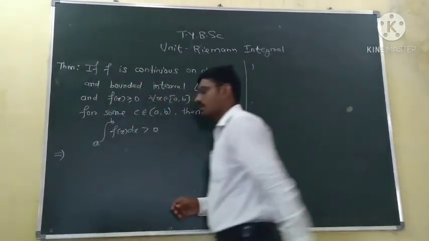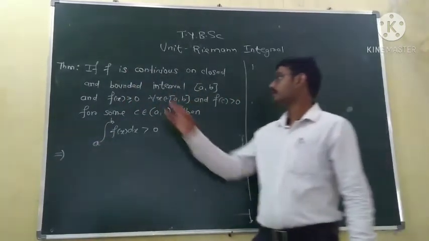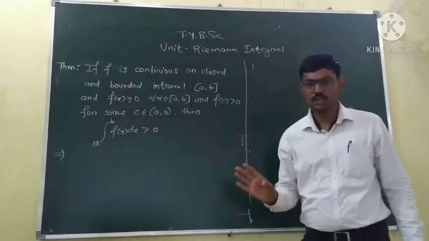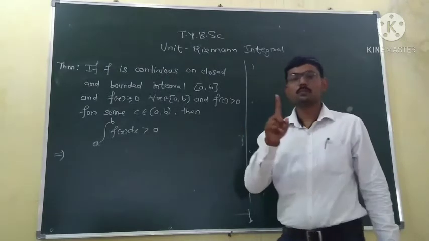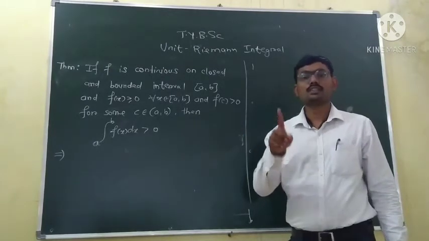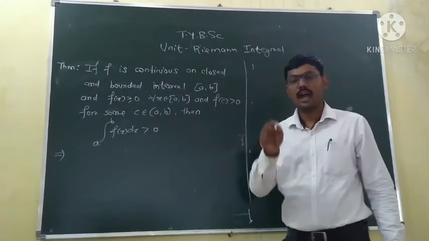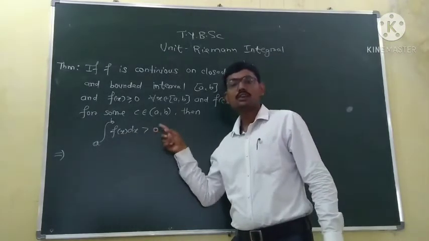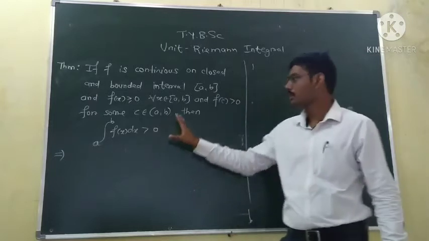In general, we know if a function is continuous and greater than or equal to 0, its integration is always greater than or equal to 0. But if the function is strictly positive, strictly greater than 0, at even one point of the interval, then its integration is not only greater than or equal to 0, it is strictly greater than 0. This is the main part of this theorem.